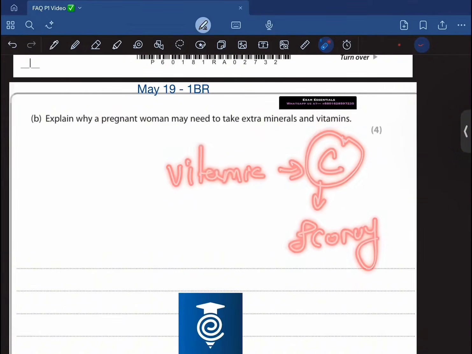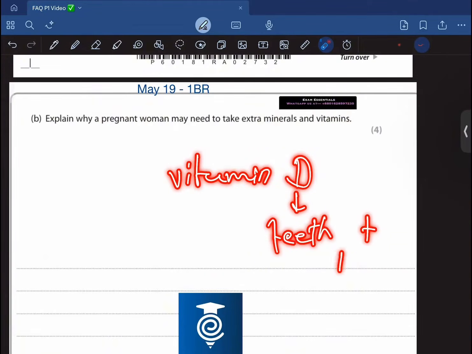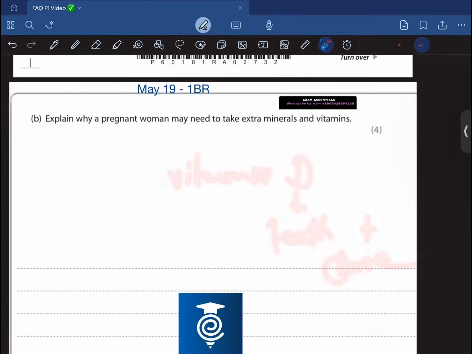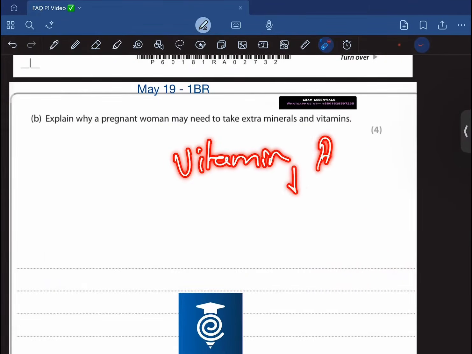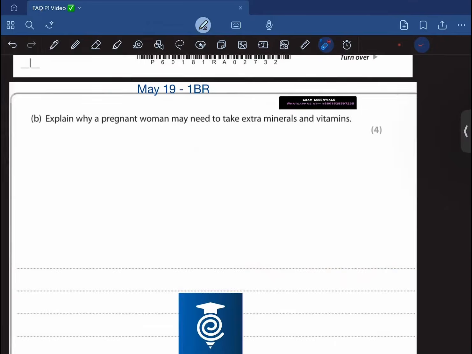A pregnant woman would also need vitamin D to make teeth and bone. Pregnant women would also need vitamin A for the eyesight of the baby, for the eyesight of the fetus, right?